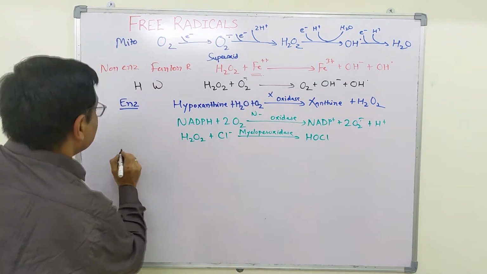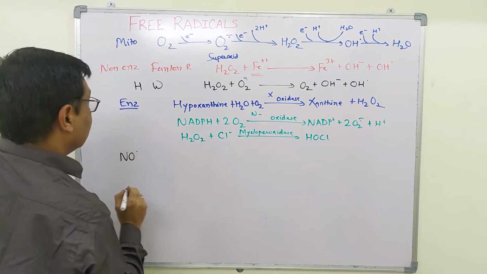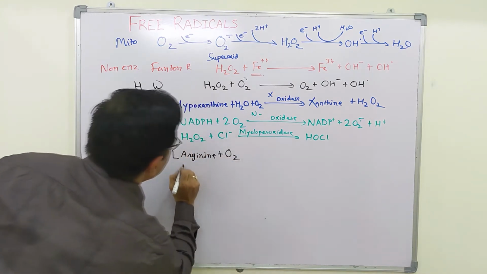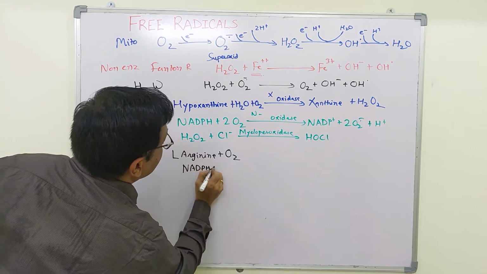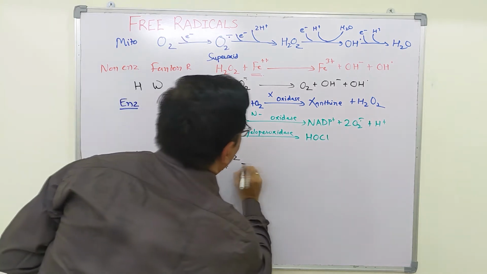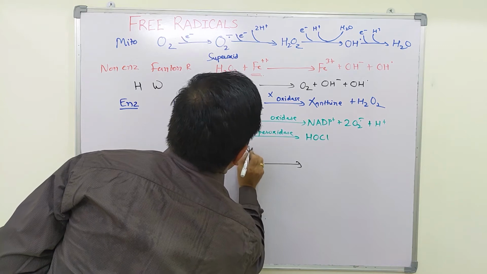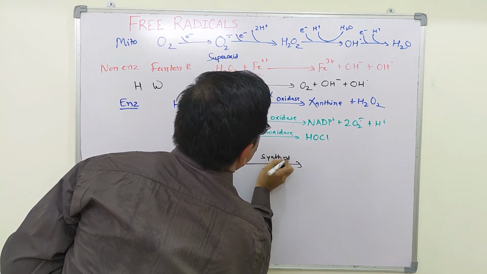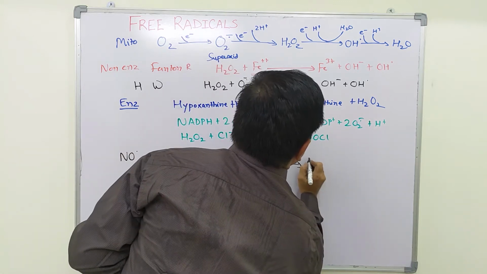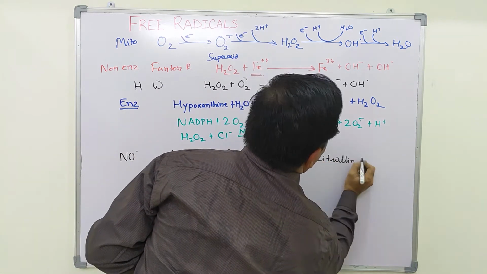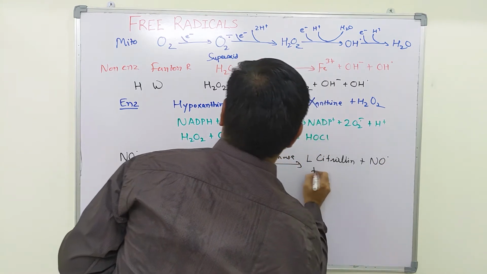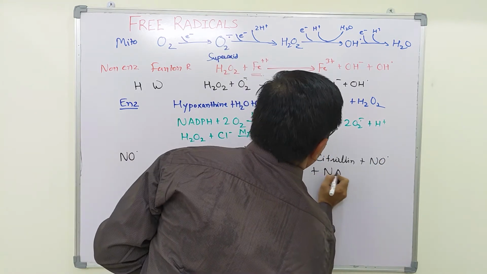Then coming to synthesis of nitric oxide radical, L-arginine reacts with molecular oxygen, NADPH and H+ in the presence of nitric oxide synthase to form L-citrulline plus nitric oxide radical and NADP+.